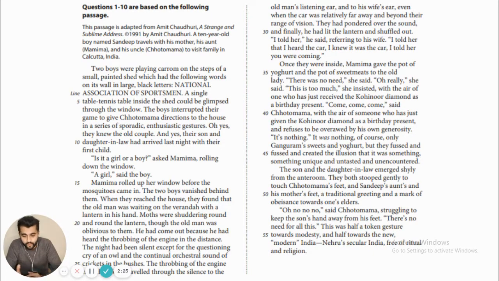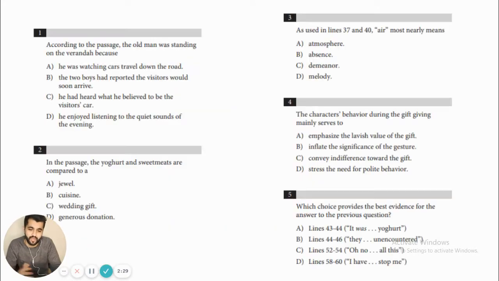Now we can't skim through it quickly because this is a literature passage. So the first thing that we will do is just have a look at the questions, right? So we have question number 2. We can see that yogurt and sweetmeats are compared to a. So when we're reading the passage, we'll give importance to the yogurt and sweetmeat keywords.